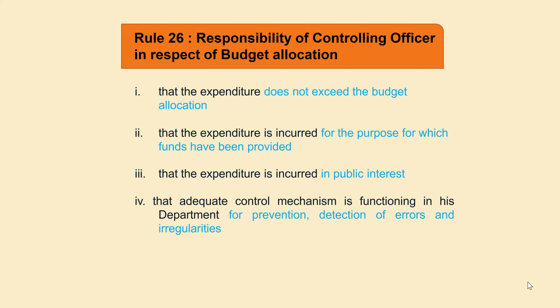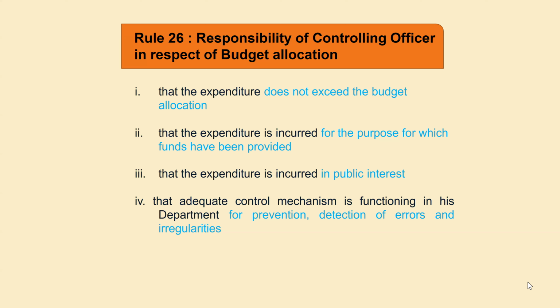Again, the expenditure will be incurred for the very purpose for which the fund has been provided. For example, if you have been given 1 lakh rupees for conducting a specific training program or arranging a meeting of farmers, that 1 lakh is to be spent for that particular work only.